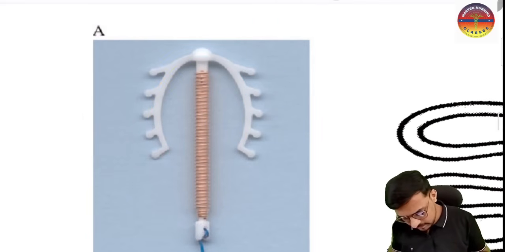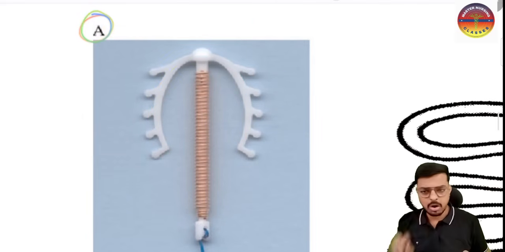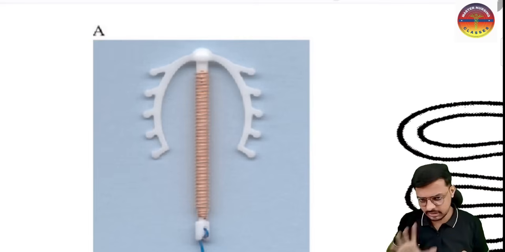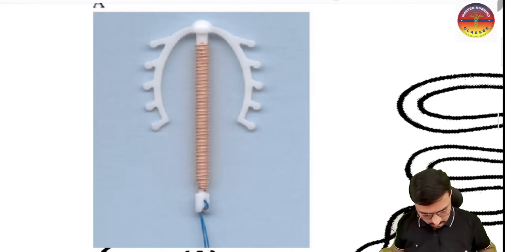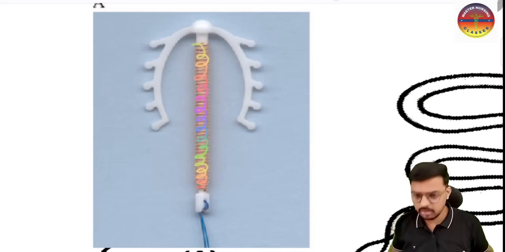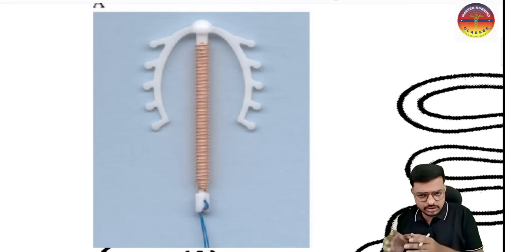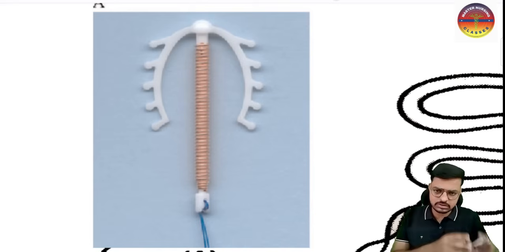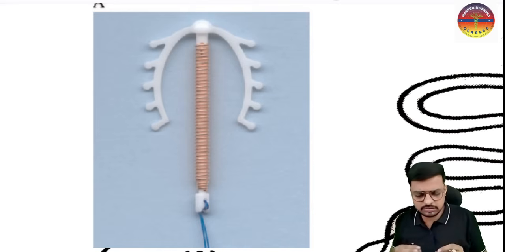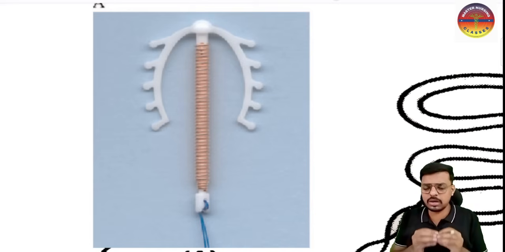Sir, which generation IUCD is this one? All copper IUCDs are the second generation. This is the intrauterine contraceptive device which has copper on the body. All the copper devices, including the copper T and multi-load, come under the classification of the second generation IUCD. We have first generation, second generation, and third generation. First generation IUCDs are almost outdated and we are not using them now.